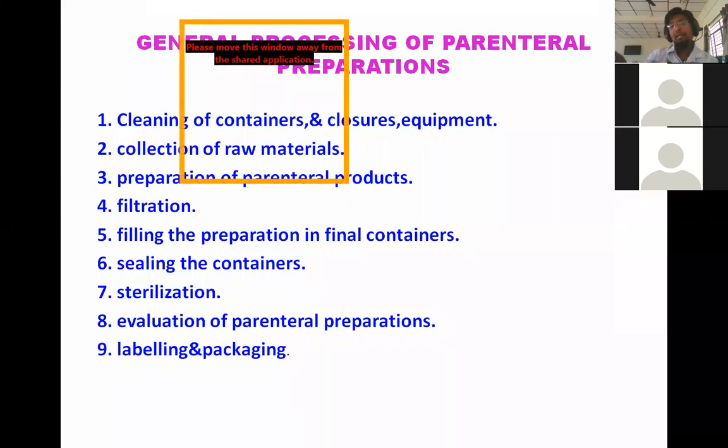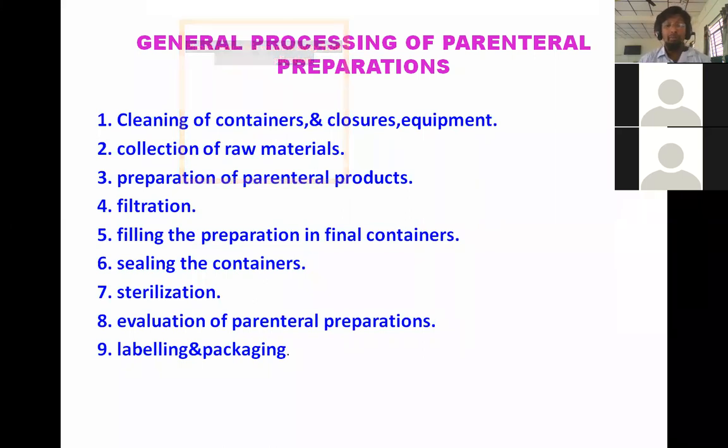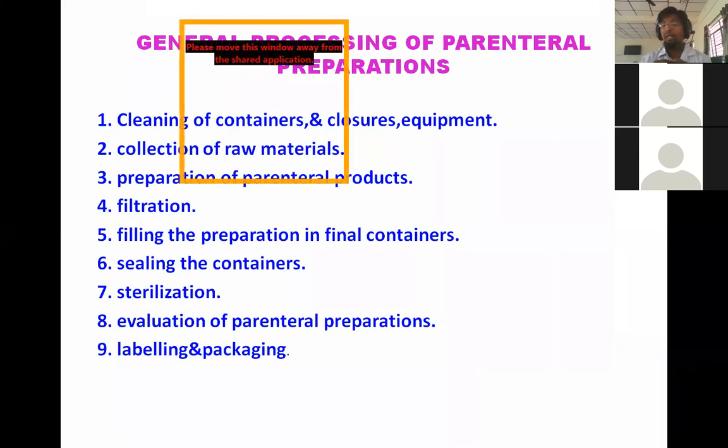We will discuss aseptic conditions completely in another class, but this should be done in an aseptic way. That's why cleaning of the containers, closures and equipment is a very important step in the preparation of parenterals. Then collection of raw material, then preparation of the parenteral products, then filtration, which is a very important step, because pyrogens cannot be removed by sterilization procedures, whether autoclaving or any other method. Pyrogens can be removed only by filtering through membrane filters or bacterial-proof filters.